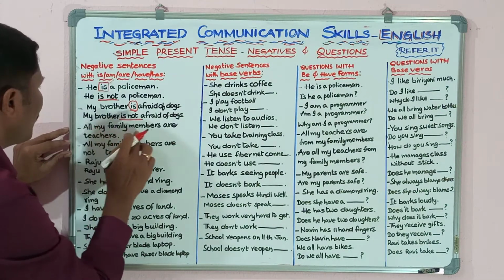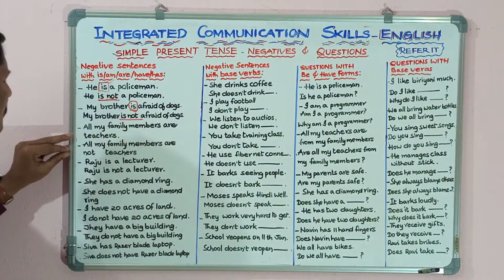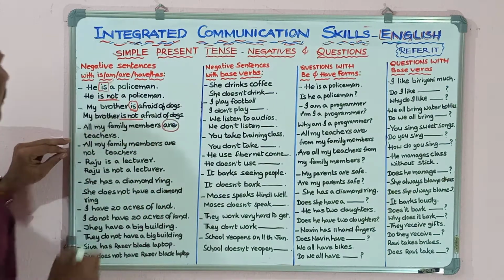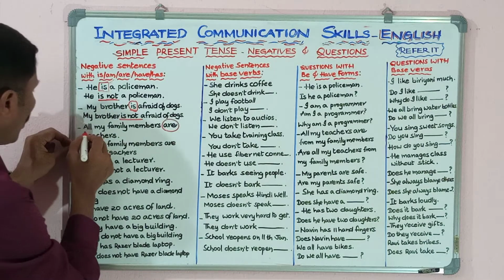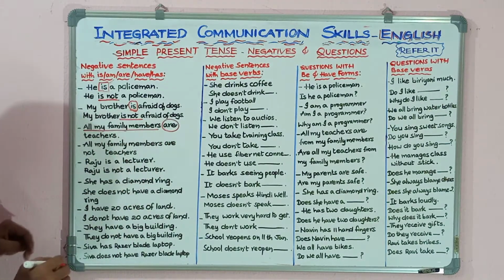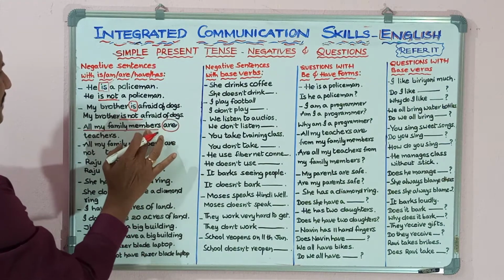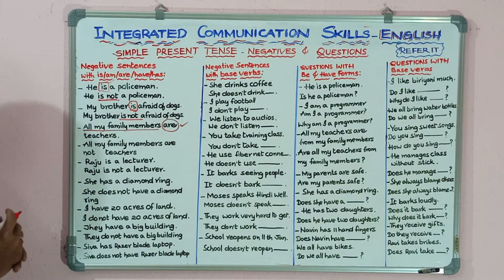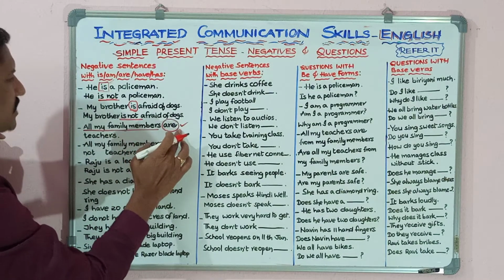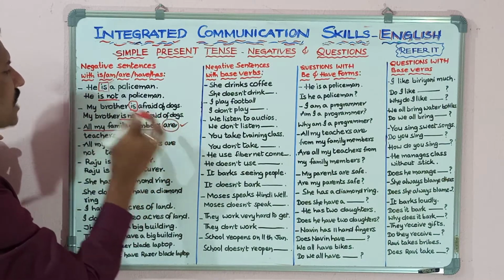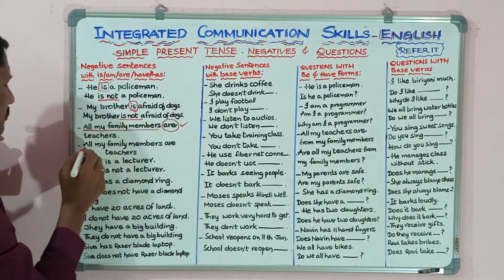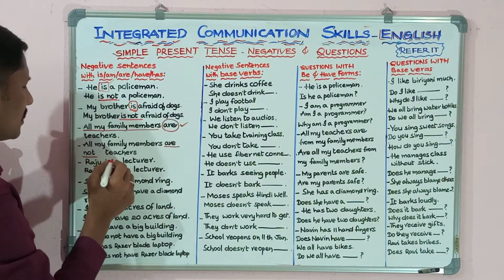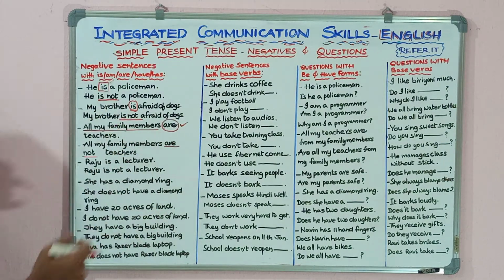Next one, all my family members are teachers. Look at the sentence and find out what the verb is. All my family members is the subject. That's why a plural subject takes a plural verb. Are is the verb in the simple present tense. So if you want to frame a negative sentence, add not after are. Then it will become all my family members are not teachers. So this is the negative sentence for the above sentence.